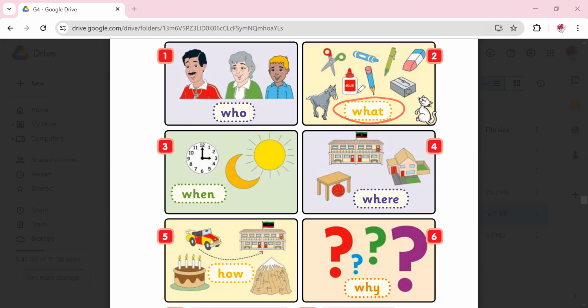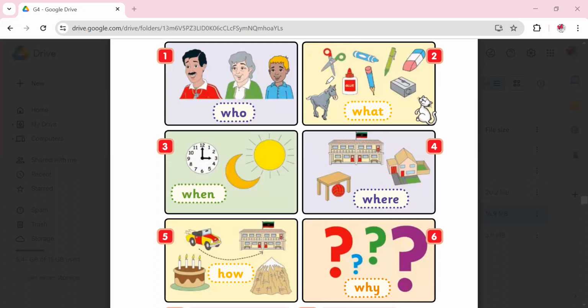What about what? We have different things. We have scissors, crayon, pencil, pen, rubber, sharpener, cat, glue, and a donkey. So what's the point of that? What do we use what for? What, we use it to ask about things or information. Information means معلومات. So I can ask about things like, what is this? It's a scissor. Sorry, there are scissors because we refer to scissors as a pair. So there are scissors, or what are these?